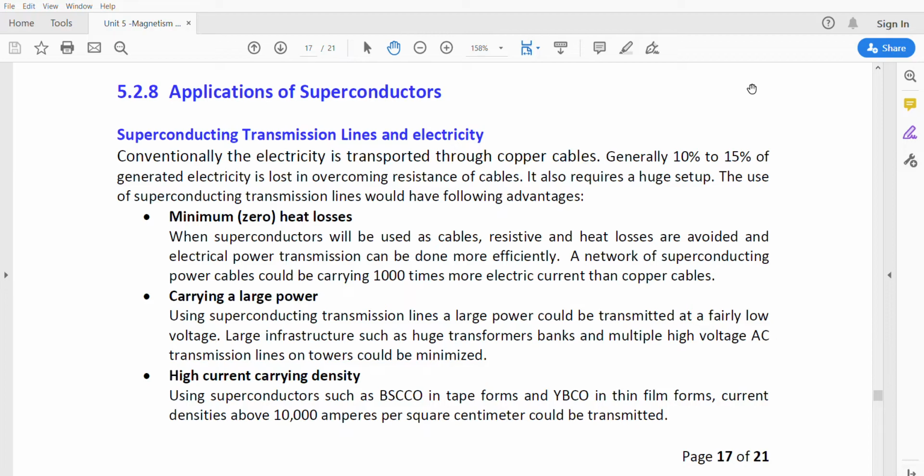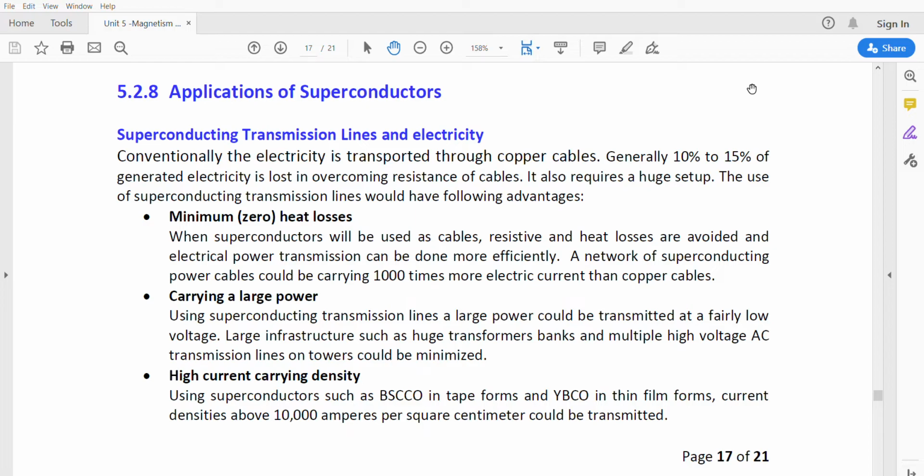In previous lectures, we completed the definitions of superconductivity, critical transition, critical temperature, critical current density, critical current, Meissner effect, persistent current, and also different types of superconductors. Those are type 1 and type 2 superconductors, depending on the graphs, on the variation of behavior in magnetic fields. We also completed the Josephson effect and SQUIDs. So these are all the completed topics in superconductors. The last topic is the application of superconductors.